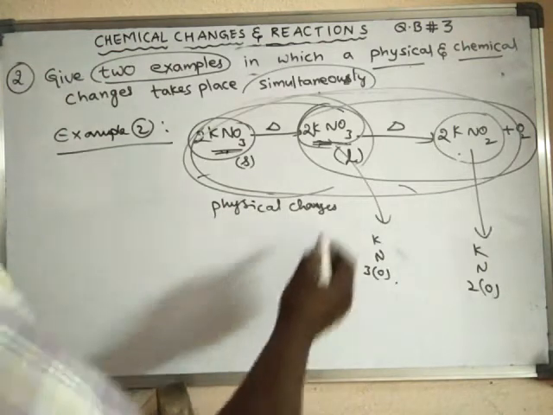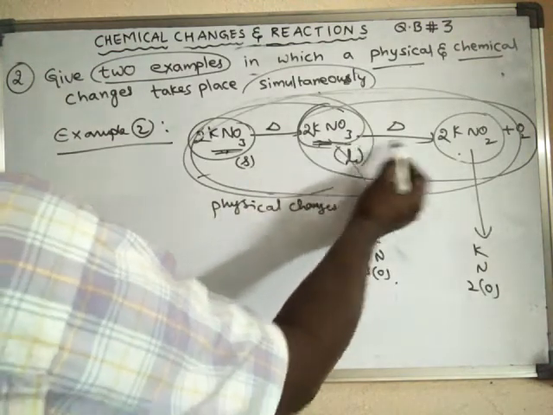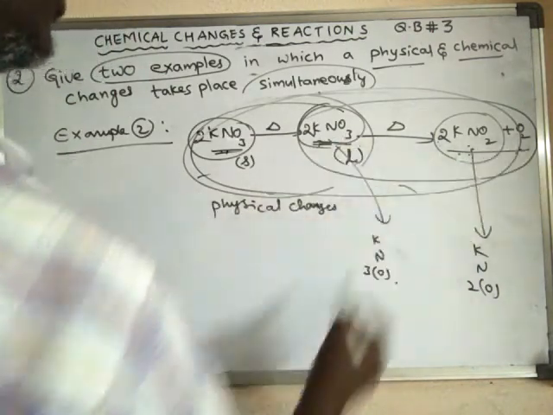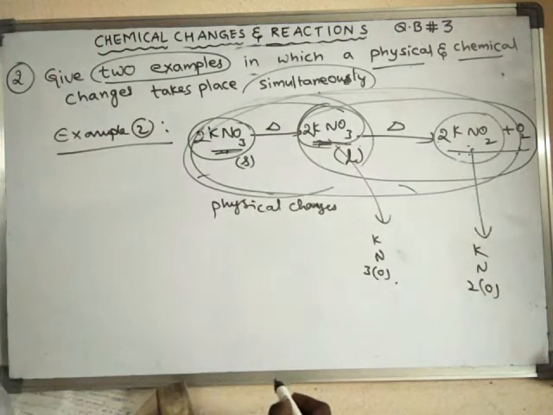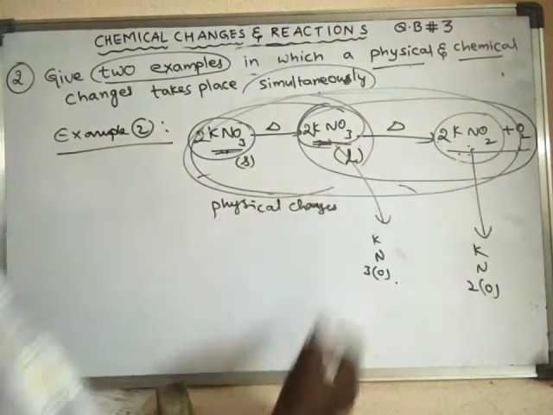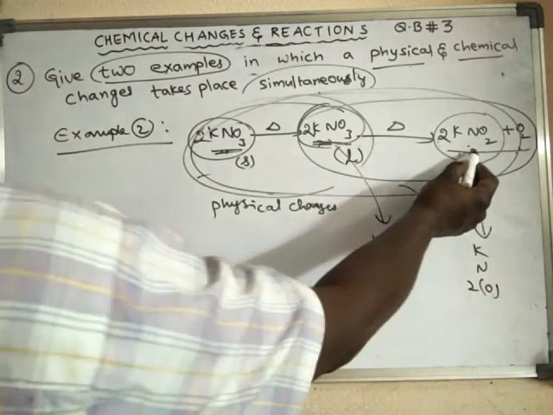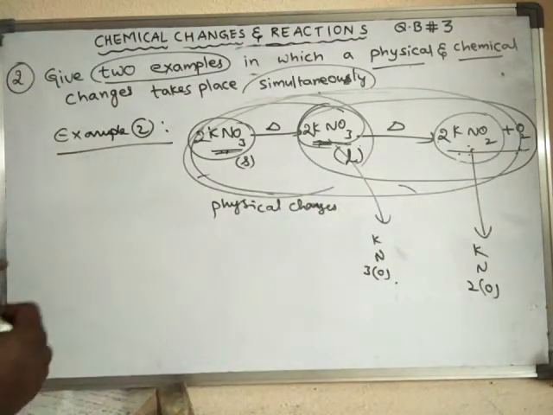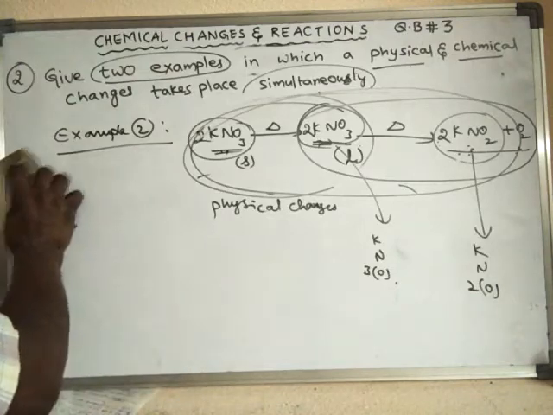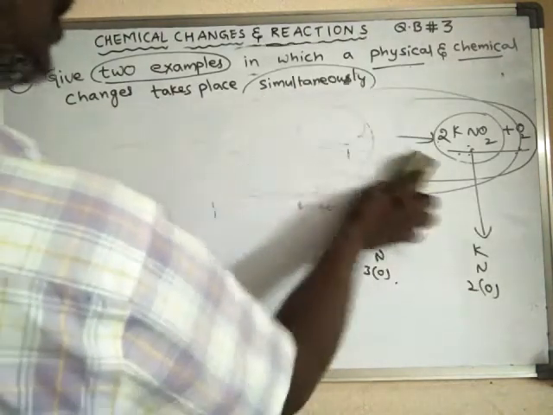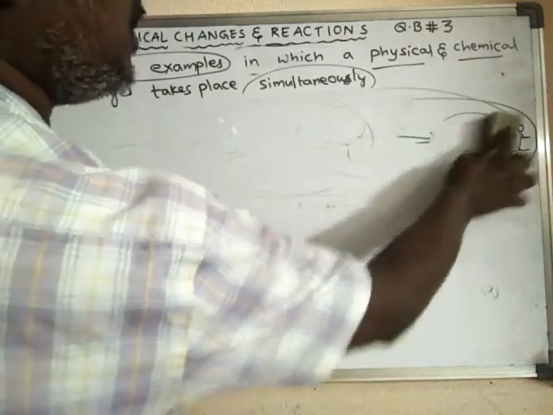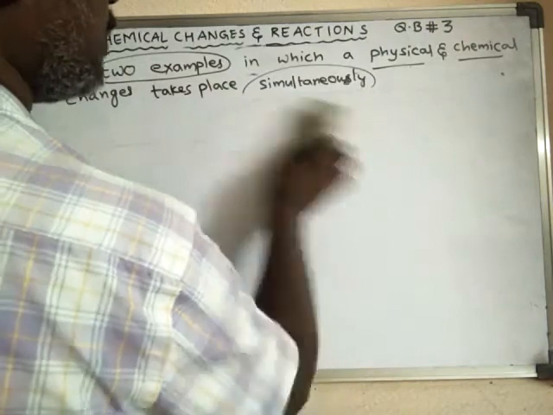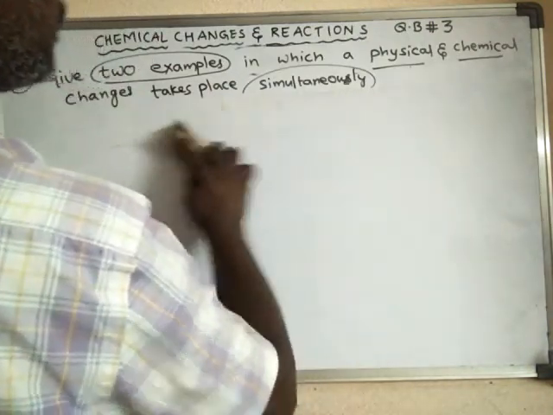The molten potassium nitrate will decompose into two substances. Decompose means break down. It will decompose into two substances: one is potassium nitrite and another one is oxygen. Hence, it is a chemical change. So, these are the two examples. There are so many examples in nature where both physical and chemical changes take place.